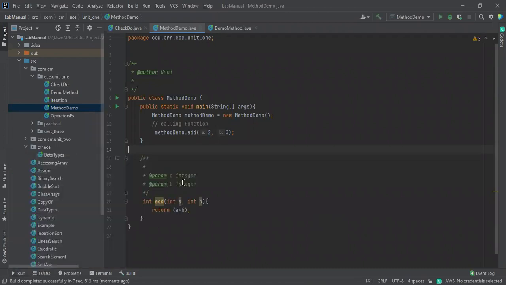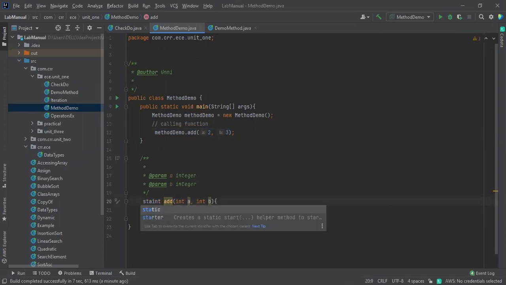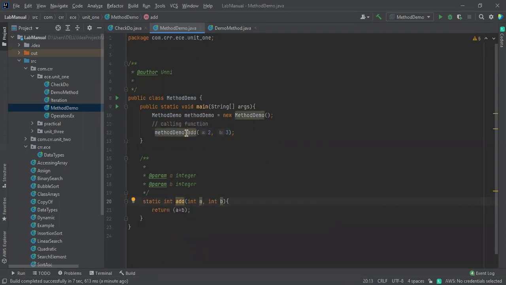We just returned a value to this position, but I didn't assign it. If you want to print that one, you need to mention all of this inside a system.out.println statement. Let me show you that one. I like the static methods. Yes, it is good for me. There is no need to access this every time. Delete. Okay. So, which is good looking.